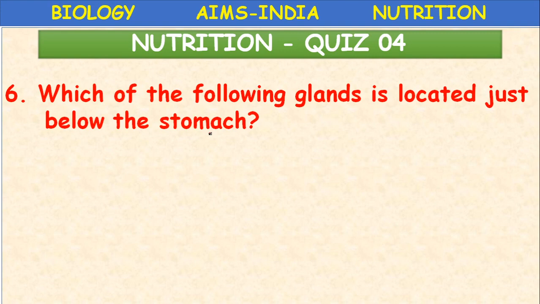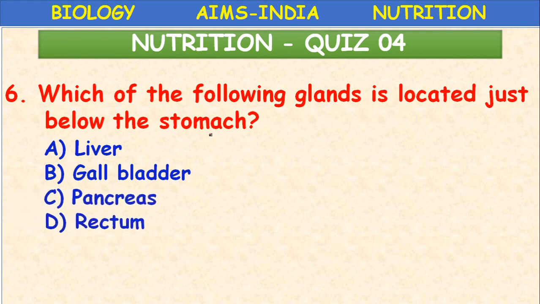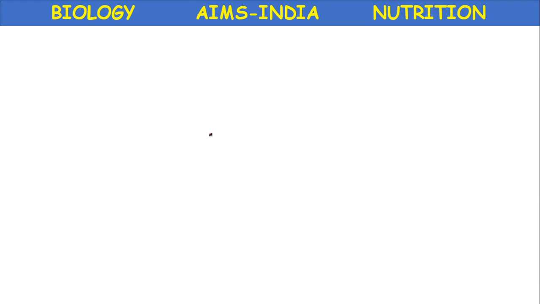Next, which of the following glands is located just below the stomach? A. Liver, B. Gallbladder, C. Pancreas, D. Rectum. Which of the following glands is located just below the stomach? Yellow color gland, what is that? Yes, pancreas. C is the correct answer. Pancreas is a mixed gland.